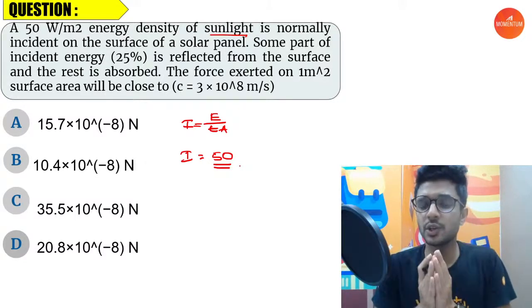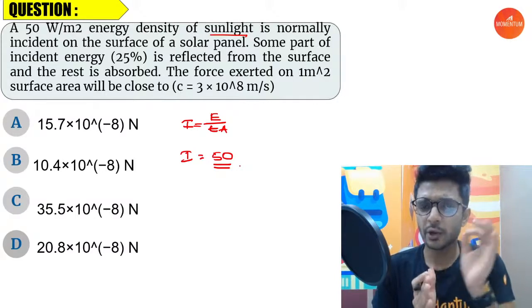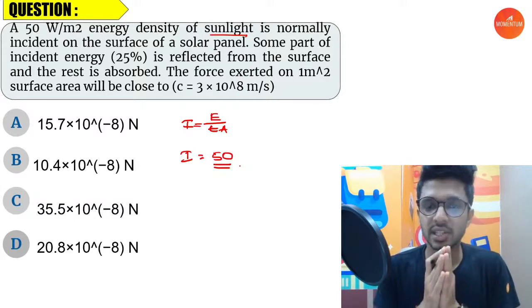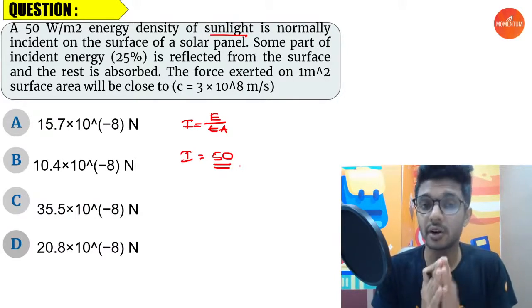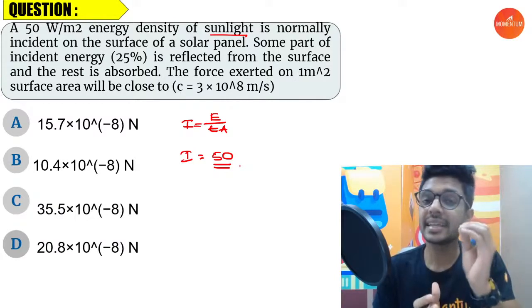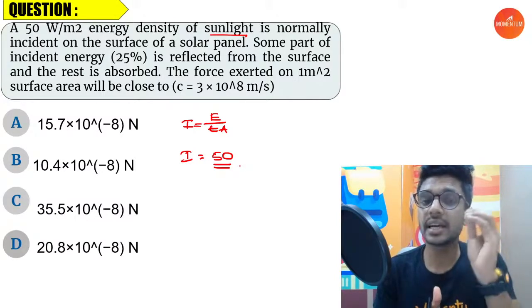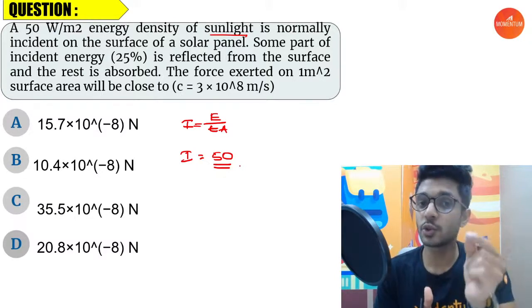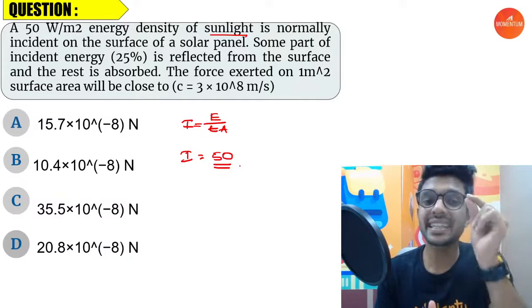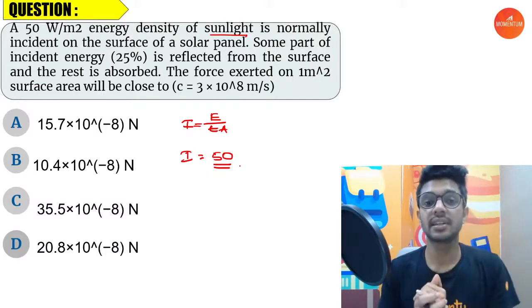So before continuing with the question, let me tell you this. I hope you all learned the dual nature chapter, right? In that we are learning that light is not only an electromagnetic wave, right? It is also associated with the particle nature, right?